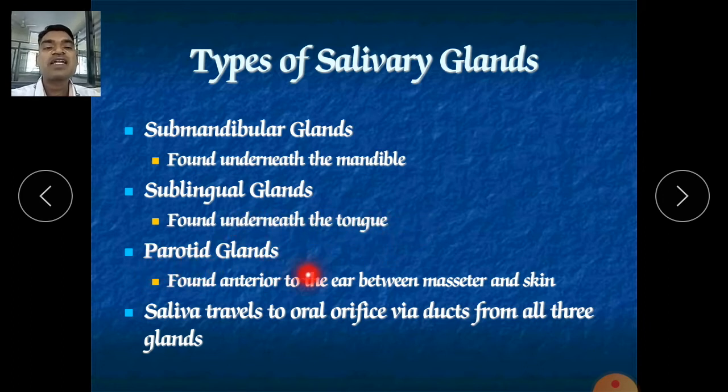And the parotid gland is found just below your ear. It is the inferior part of our ear, anterior to the ear, between the masseter and skin. What is the masseter? The masseter is the cheek muscle. It is in between your cheek muscle and skin. Saliva travels to the oral orifice via ducts from all 3 glands.